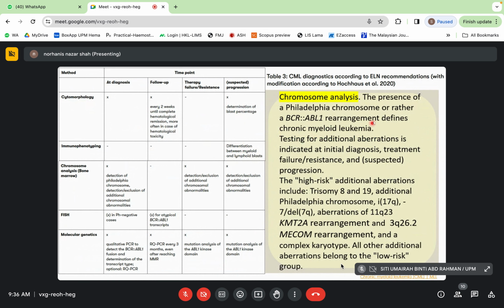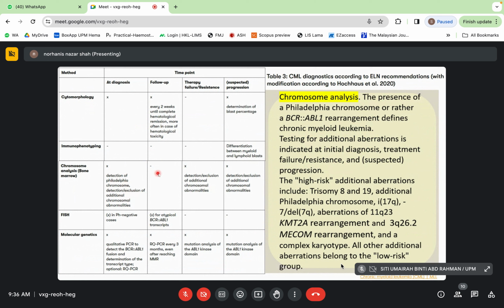Next is chromosome analysis. And the presence of Philadelphia chromosome, or rather a BCR-ABL1 rearrangement, defines chronic myeloid leukemia. Testing for additional aberration is indicated at initial diagnosis, treatment failure or resistant, and progression lah. So perlu untuk detection of Philadelphia chromosome or exclusion of additional chromosomal abnormalities at the diagnosis.